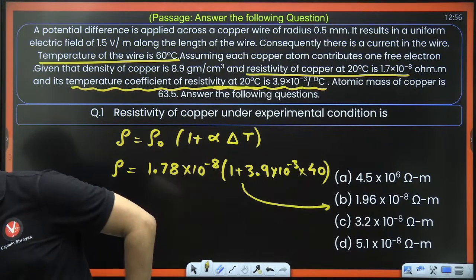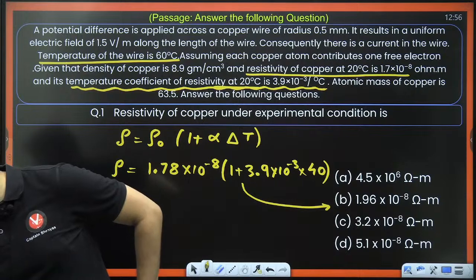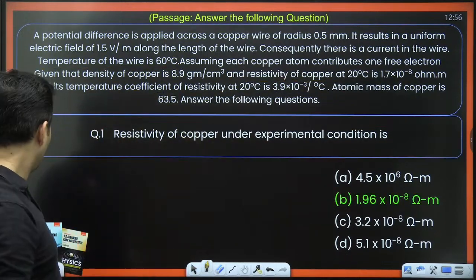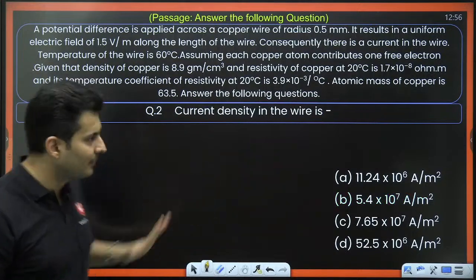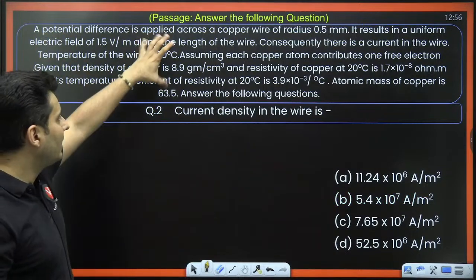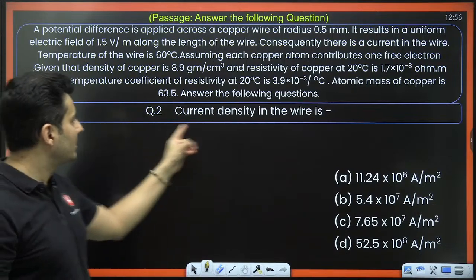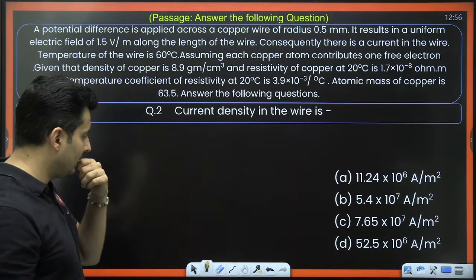Moving on to the next part of the question. These are passage type questions where the theme will be same. Only the question will keep changing. The scenario will be the same, but different aspects of the scenario might be asked. Current density. How do I find current density?